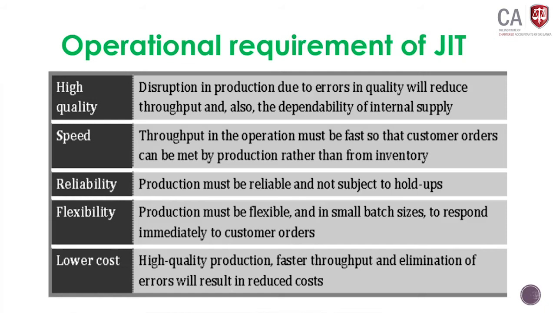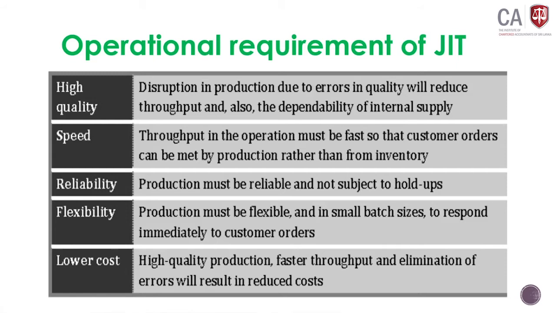Flexibility. Production must be flexible, with small batch sizes, to respond immediately to customer orders. That means, based on customer requirement, you should be able to customize it. I will take a pizza. The customer says, I want more cheese. I want more, assume, vegetables. Likewise, based on your requirement, the production process should be flexible to provide that product. That is the main important thing. Based on the customer, even for a small proportion, you should be able to provide it. That is called flexibility.